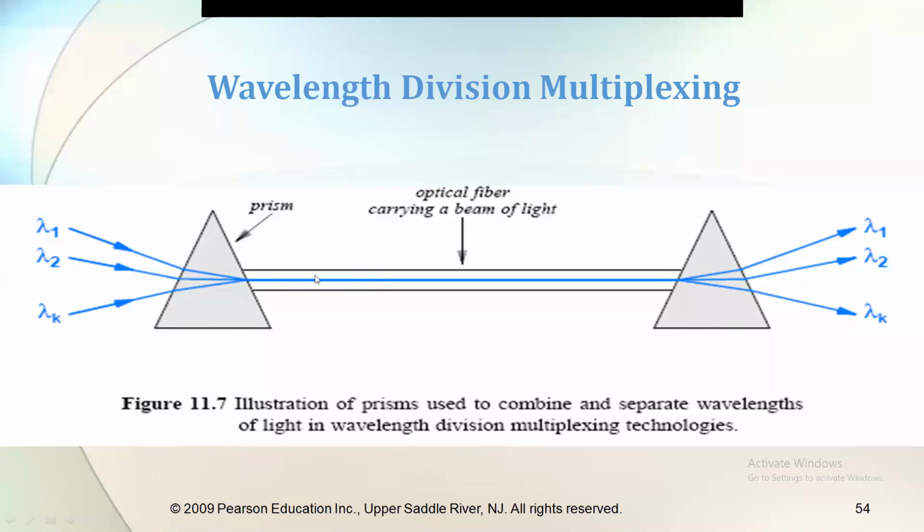the middle one is an optical fiber which carries the beam of light. As I told you yesterday, in optical fiber communication, a small beam of light is passed. Okay, here this light is passed. At the receiver's end we have another prism. This will act as a demultiplexer. At the sender, the prism acts as a multiplexer. This will combine lambda 1, lambda 2 and so on and forms a single light.